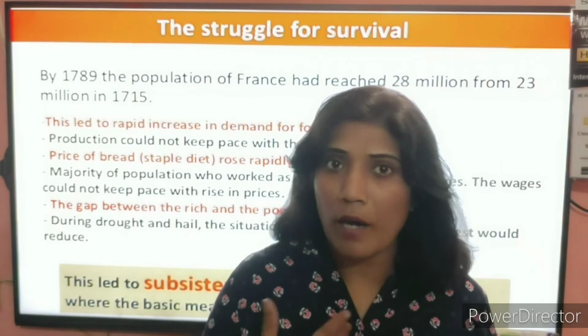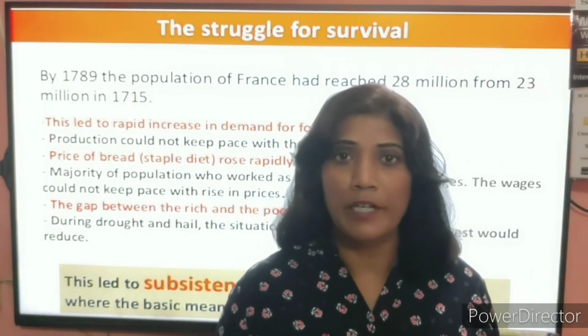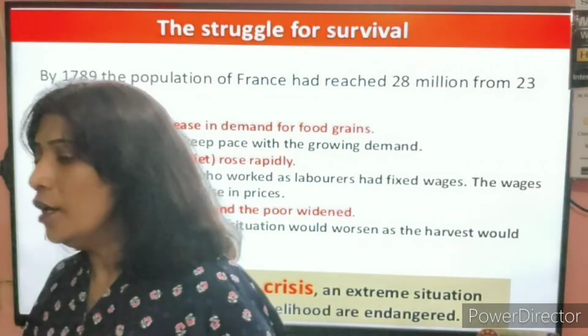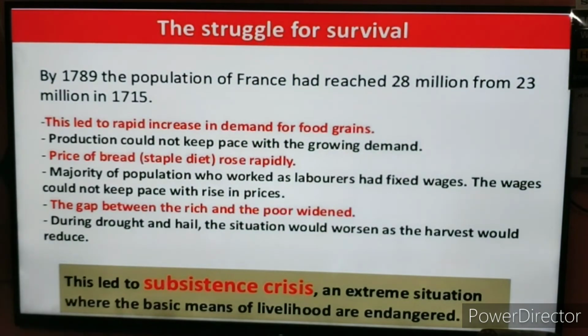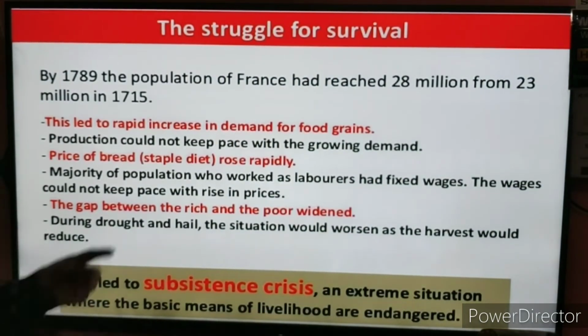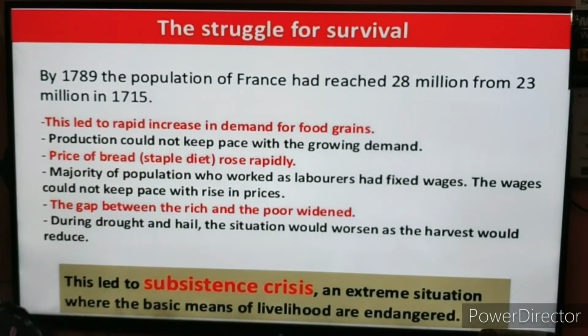So the food they eat was bread, that was the staple diet for them, and production did not increase as compared to the population. So definitely the prices of goods would increase.